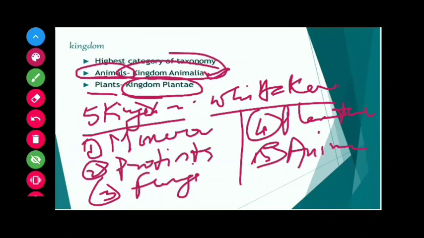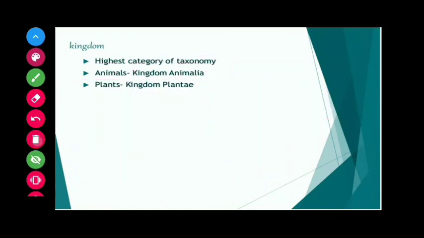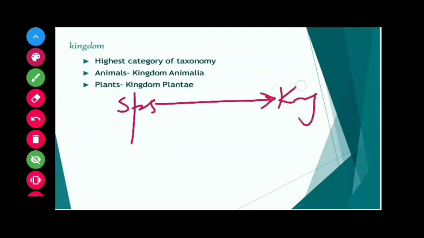And these taxonomic categories from species to kingdom are in ascending order, the lowest being species and the highest the kingdom. As we go higher from species to kingdom, the number of common characteristics goes on decreasing. इस पॉइंट को याद कर लीजिए, ये बहुत पूछा जाता है, आपके कम्पिटिटिव एग्जाम्स में भी आता है.